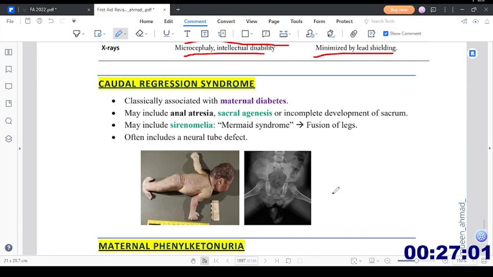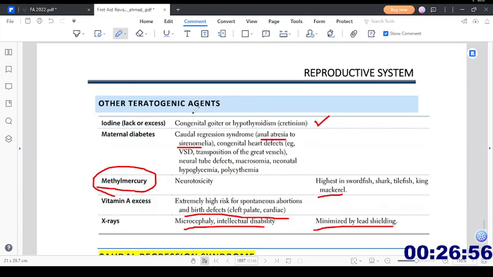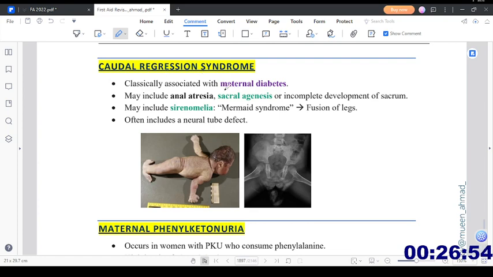Then what is caudal regression syndrome? Caudal regression syndrome, sirenomelia, right? It is classically associated with maternal diabetes, may include anal atresia, sacral agenesis, or incomplete development of the sacrum. May include sirenomelia, that is mermaid syndrome. Fusion of the legs will be seen. Often includes a neural tube defect.